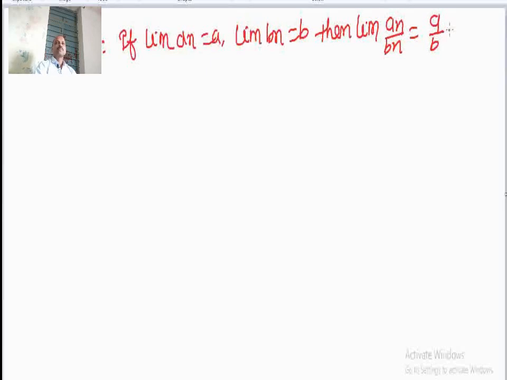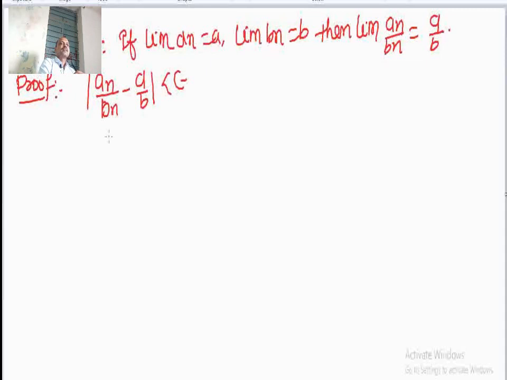This is what we will prove. So here, friend, we apply the same criteria to prove this. What do we need to establish? We need to establish that mod of an divided by bn minus a by b is less than epsilon. This is what we need to prove.